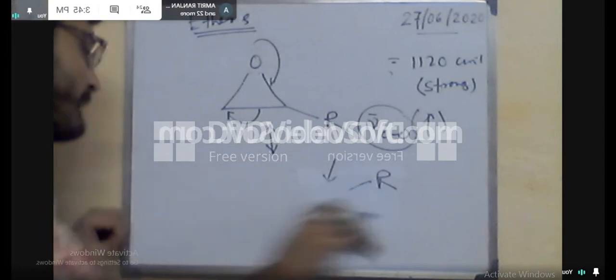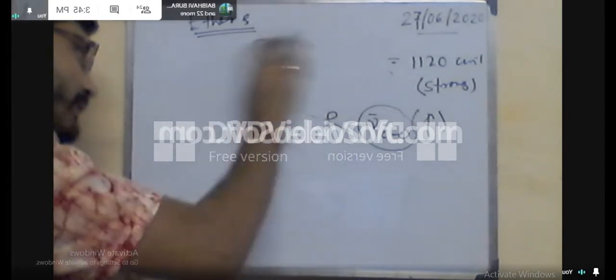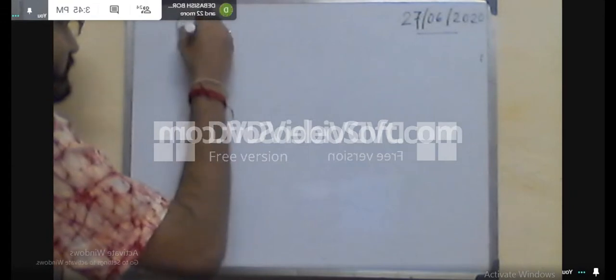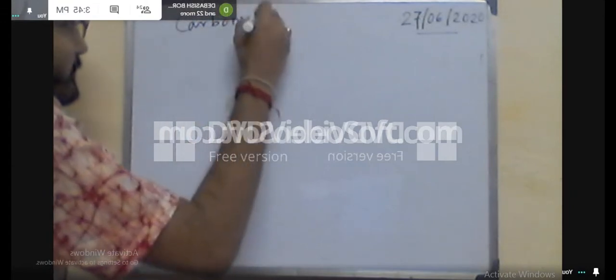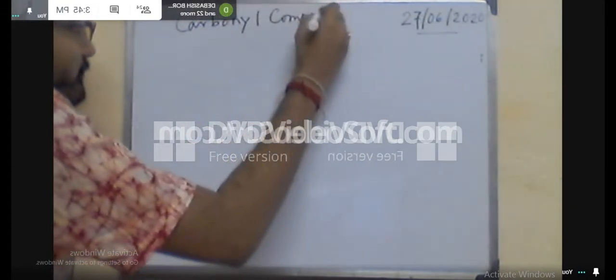Okay, and depending upon the presence of the functional group in this carbonyl system, the stretching frequency will vary accordingly. So first I will write the stretching frequency of different carbonyl systems.